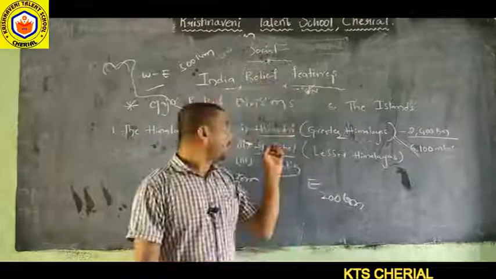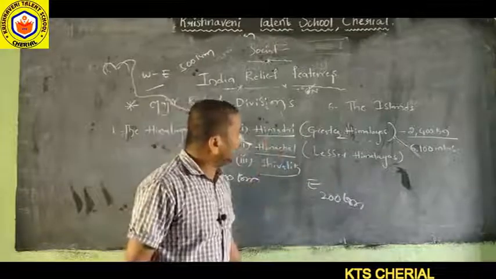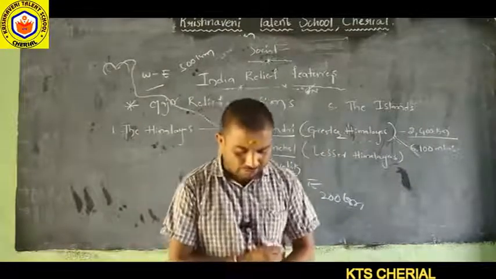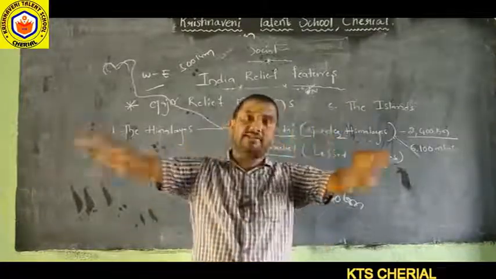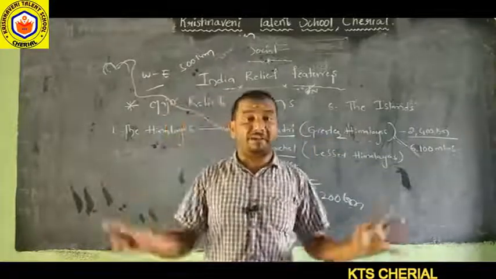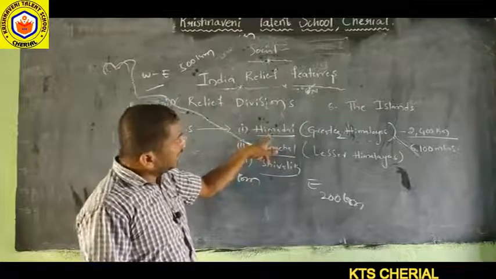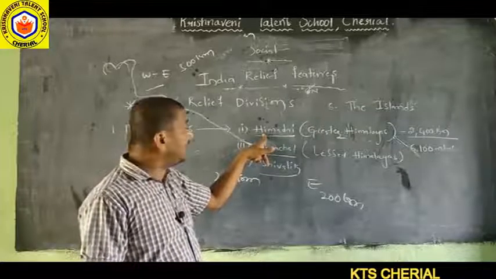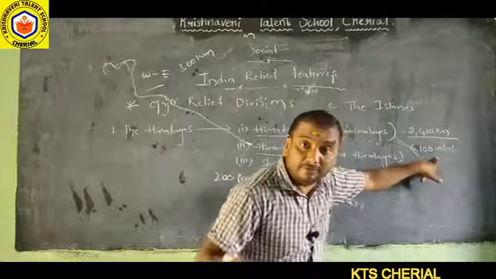Now let us learn about the Himadri range, also called the Greater Himalayas. This Himadri range is a continuous range consisting of many peaks. The highest peaks are located in this range only. It is the highest range. The elevation of the Himadri range is nearly 6,100 meters from the sea level.